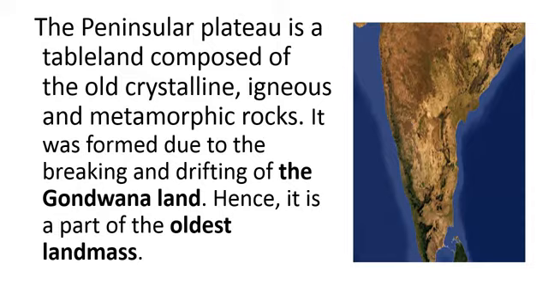Metamorphic rocks are formed when igneous rocks or sedimentary rocks change due to heat and pressure. So this peninsular plateau is composed of crystalline, igneous and metamorphic rocks.